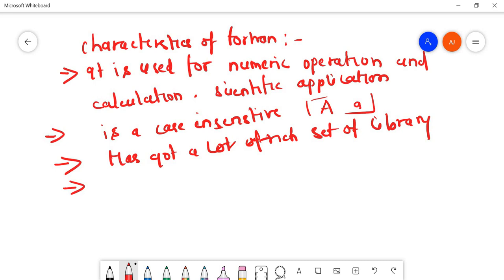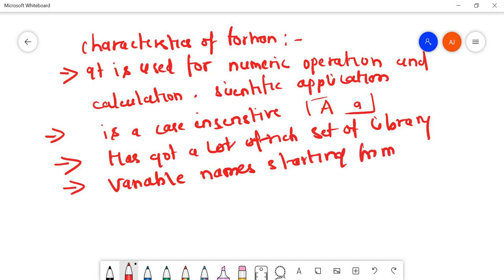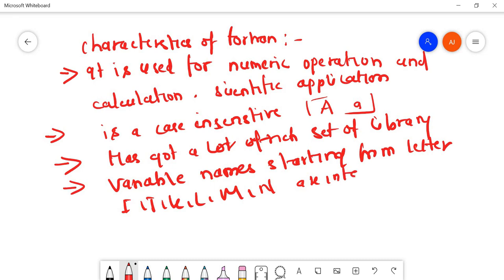Going to the fourth characteristic, we can say variable names. We have also studied that variable names starting with the letters I, J, K, L, M, N are integer, and all others are real.